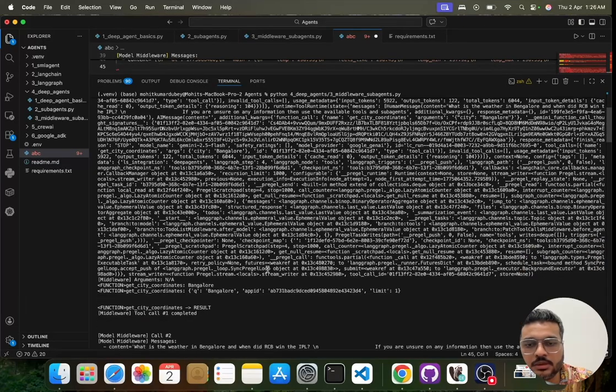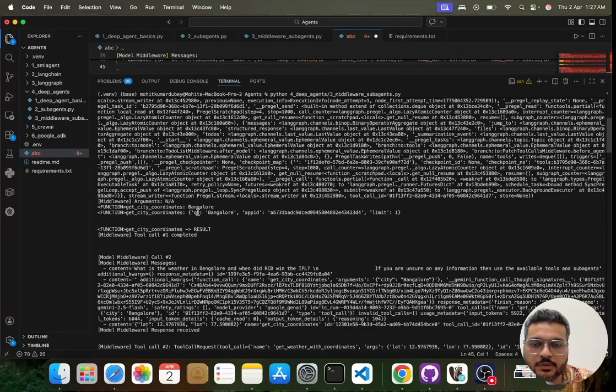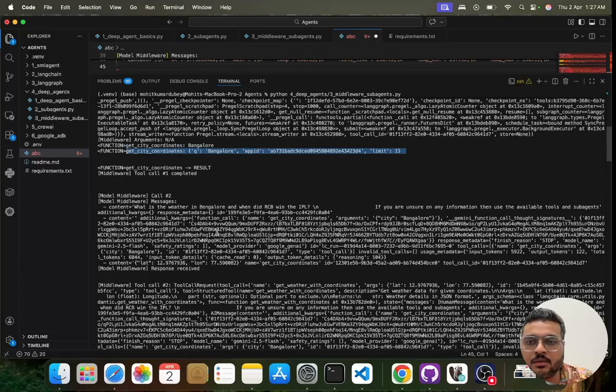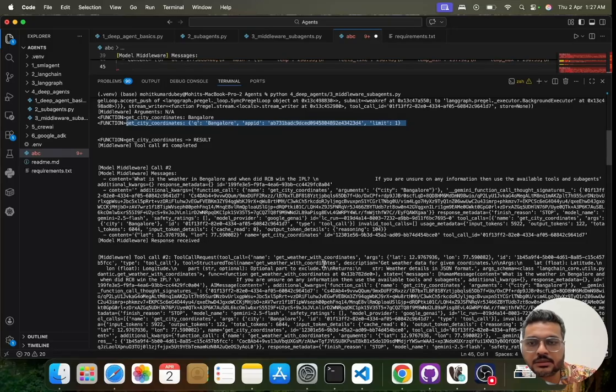So all these are happening, and after this it now has the results. Before having the results, it is creating this particular call, and it is going to call this with this. Okay, and now the tool call is completed. The moment the tool call is completed, this result will go to the next one. So now tool call 2 will be called, and here you can see that it is going to make the call, get city coordinates for Bangalore. This was the one, right?